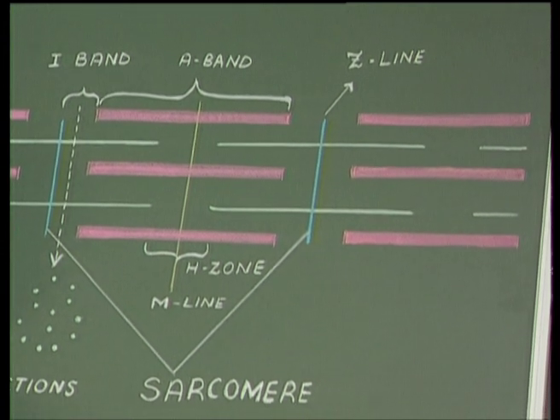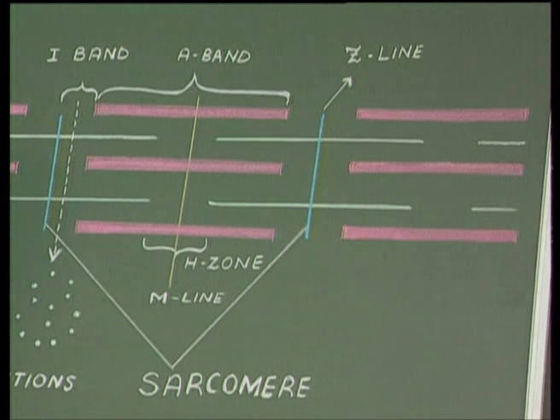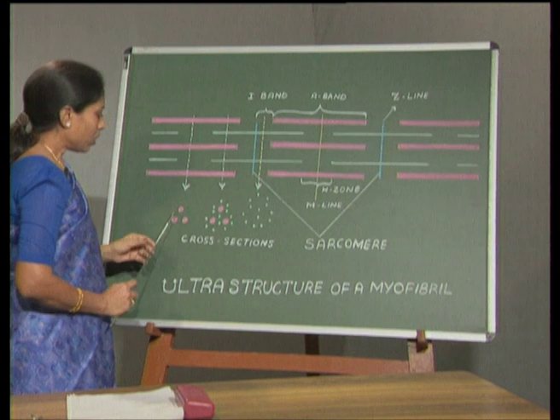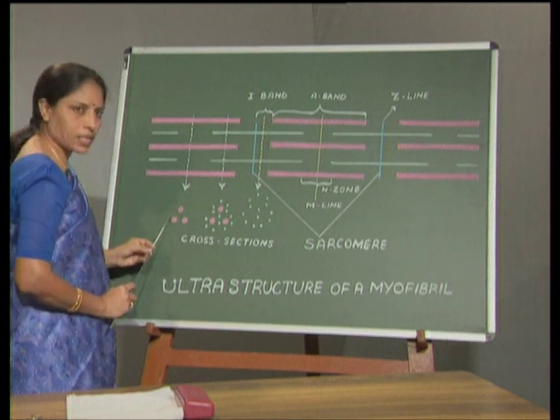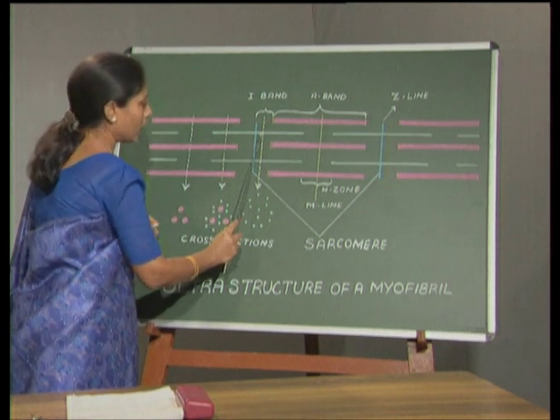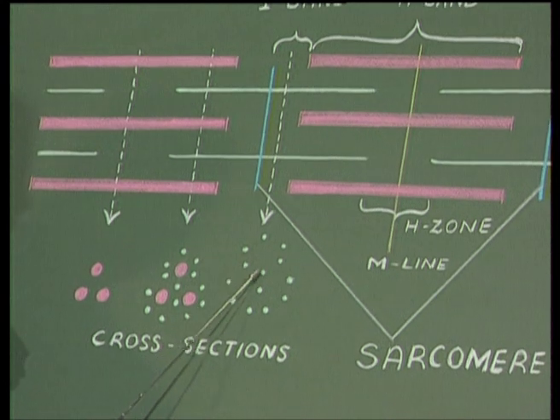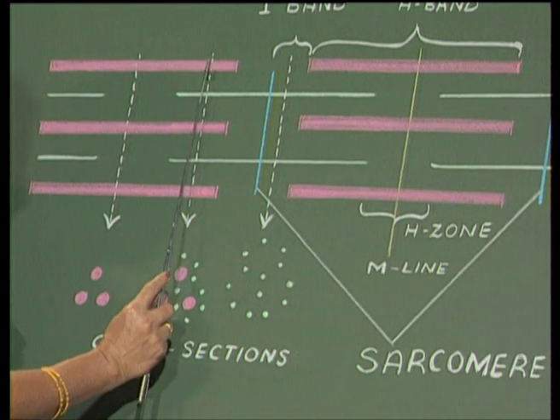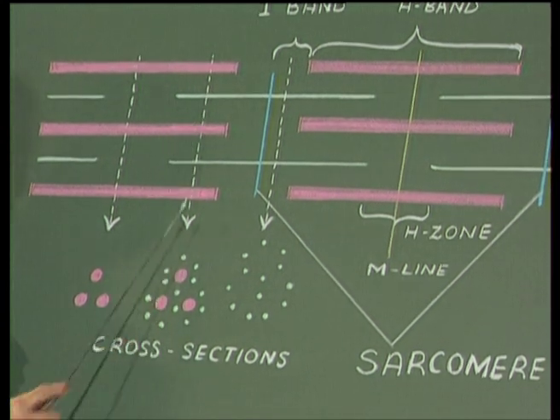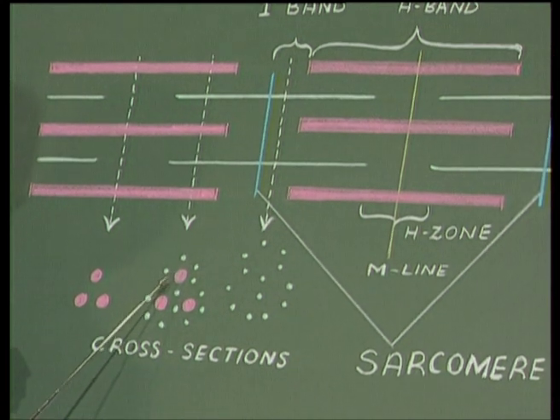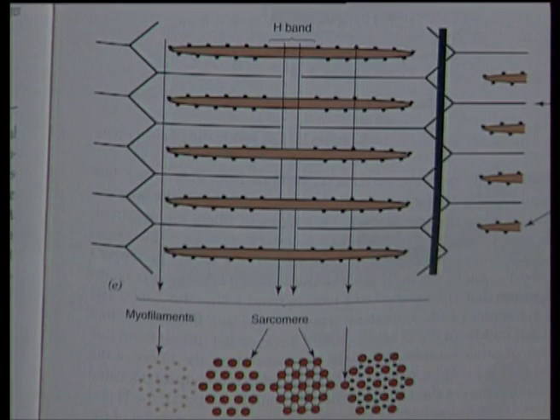Now, if we take a section of these filaments, the section taken in the H zone shows all the thick filaments present, whereas the section taken in the I band shows all the thin filaments present. In the A band, we see both thin and thick filaments present. That means each thick filament is surrounded by 6 thin filaments and each thin filament is surrounded by 3 thick filaments.